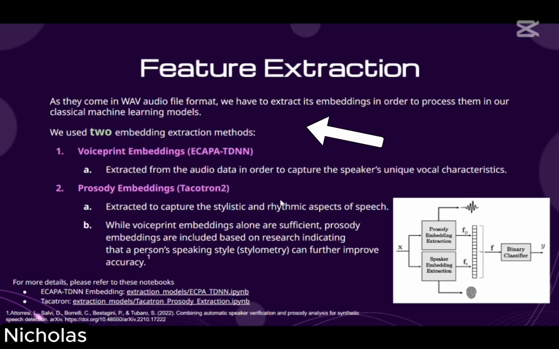For feature extraction, as the data comes in WAV audio file format, we have to extract its embeddings in order to process them in the classical machine learning models. We use two methods for embedding extraction. First will be the voiceprint embeddings, which extract the speaker's unique vocal characteristics. Second one will be Tacotron, which is the prosody embeddings. Although the voiceprint embeddings alone are sufficient, prosody embeddings are included based on research that it can further improve accuracy.